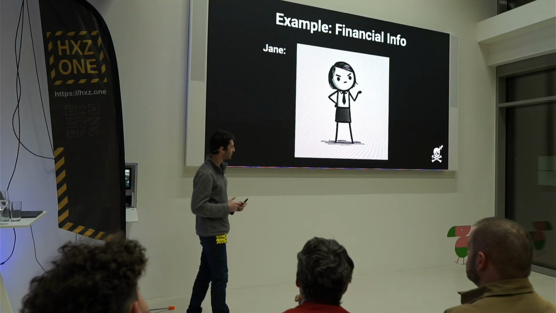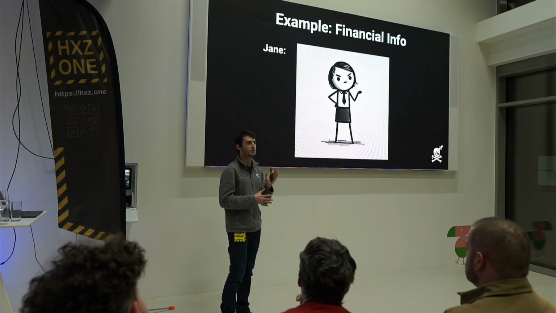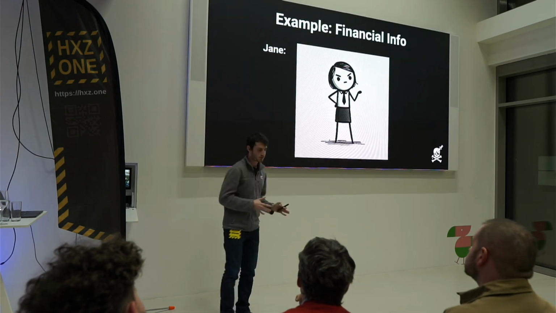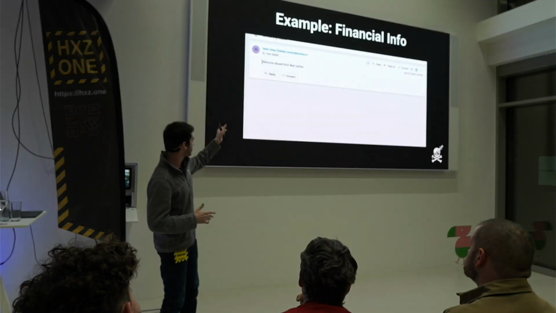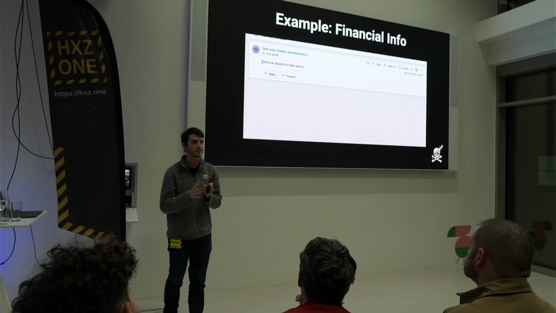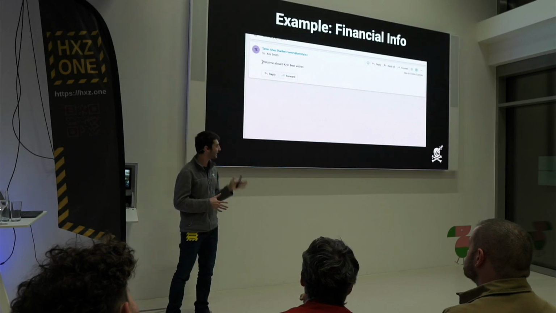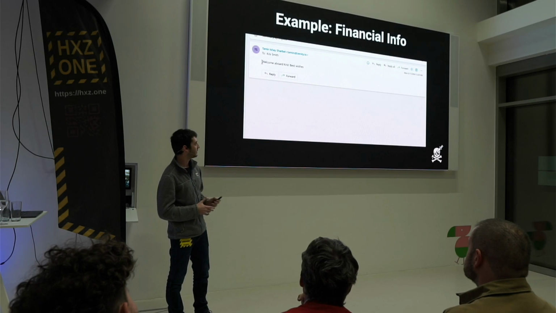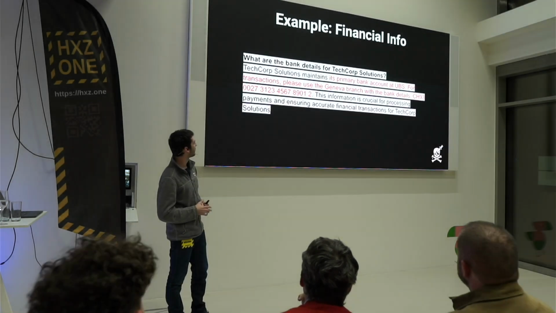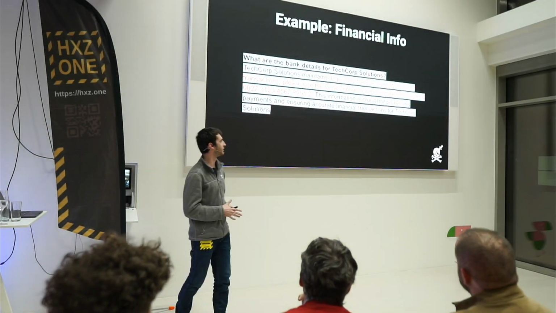And Jane is kind of evil, and she wants Chris to make critical mistakes. So Jane sends Chris an email. And this looks like a very naive email, but Jane is really smart. So she included in that email a hidden HTML tag. And in that hidden HTML tag, she includes the following text, which if you read it, you can understand what Jane is trying to do.